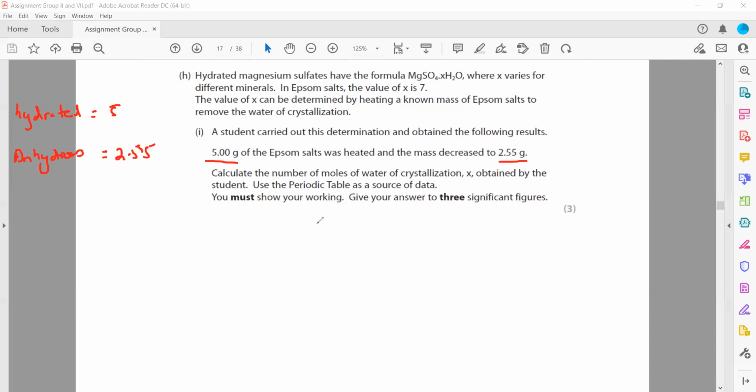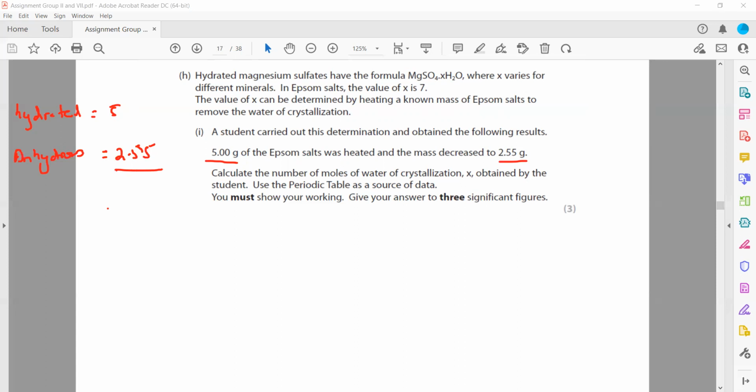So how much is the mass of the water? We just take the difference of the two to know the mass of water. So it will be 5 minus 2.55. This will give 2.45, because hydrated means it contains water, anhydrous has no water.